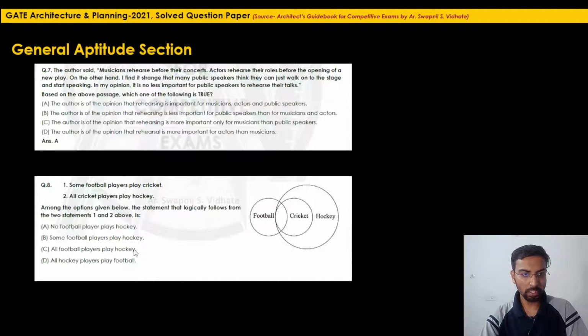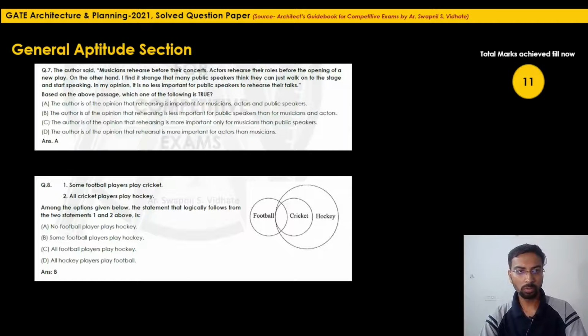All football players play hockey. No, there are some people who play only football. And option D is all hockey players play football. No, there are people who play only hockey. So in this, option B is the correct option. Yes, option B is the correct one.